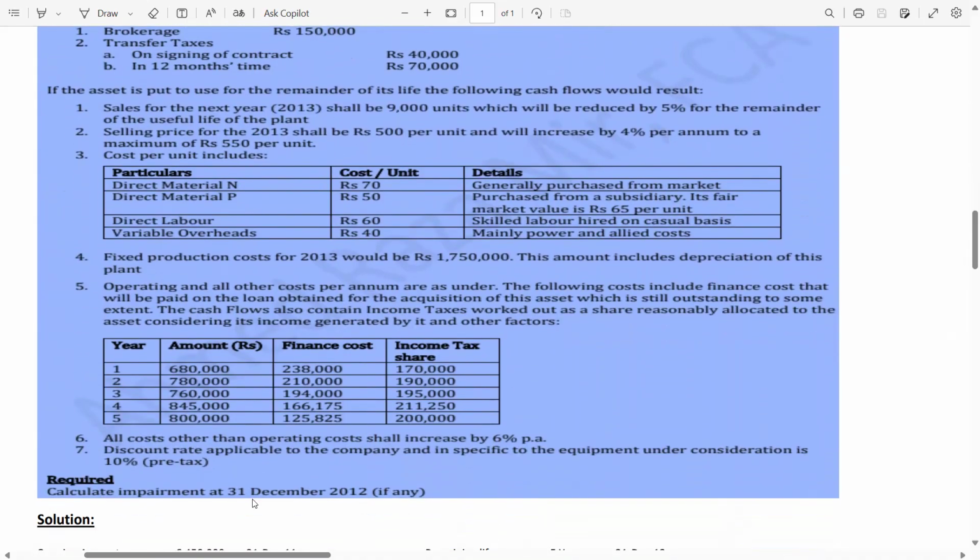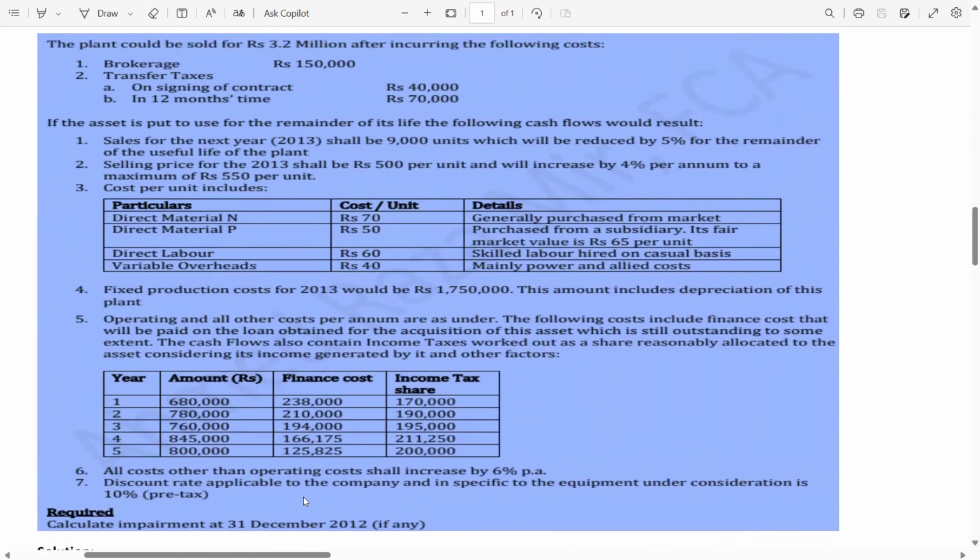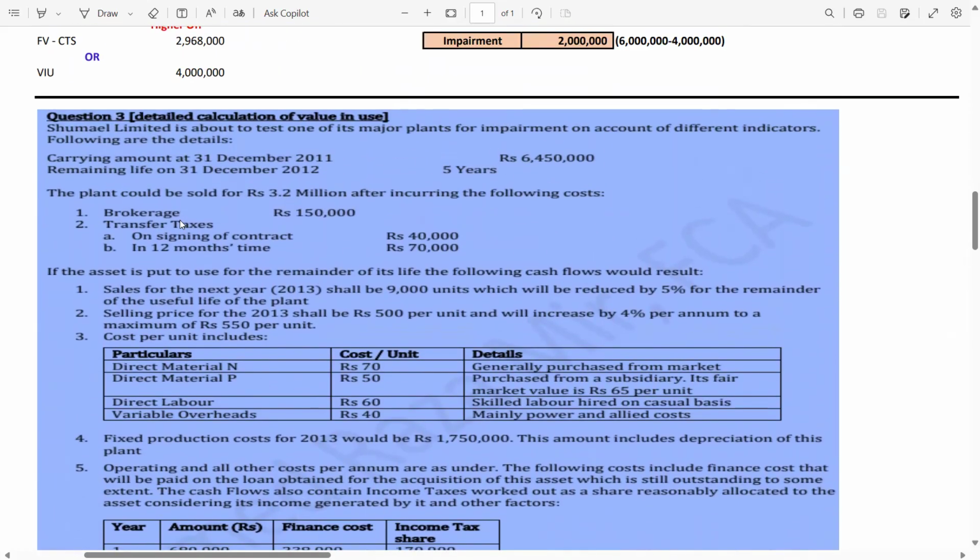Calculate impairment at 31st December 2012, if any. Now, guys, this is question 3. S Limited is about to test one of its major plants for impairment on account of different indicators. Following are the details. Carrying amount at 31st December 2011, 6.45 million. Remaining life on 31st December 2012. The carrying amount is given for 2011, but the remaining life is for 2012, which is 5 years.